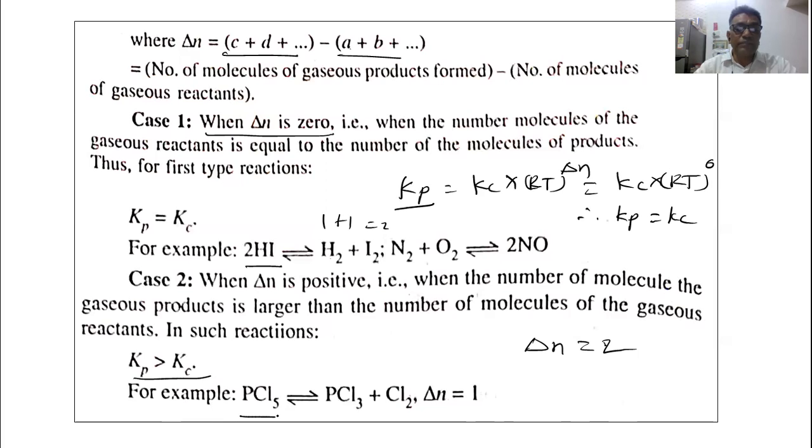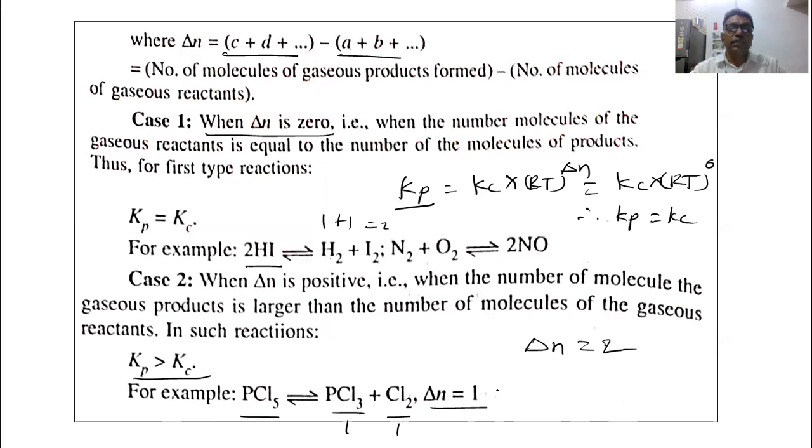See the example given here. Phosphorus pentachloride is converted to phosphorus trichloride and Cl2. This is one molecule, this is one molecule. 1 plus 1, 2, minus 1 molecule of the phosphorus pentachloride. So delta n is equal to 1 here. So Kp equals Kc into RT. It means that the value of the Kp is greater. Kp is greater than Kc. So when Kp is greater than Kc, delta n becomes positive.